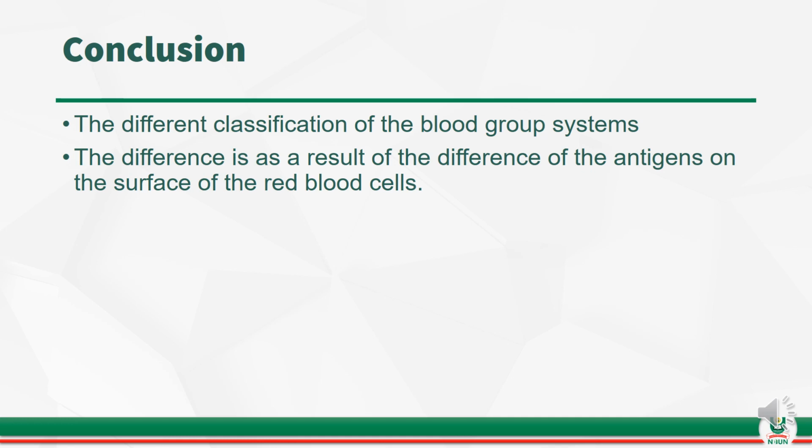In conclusion, we have been able to discuss the different classifications of the blood group systems, and we've also learned that this difference is a result of the difference in the antigens on the surface of the red blood cells.